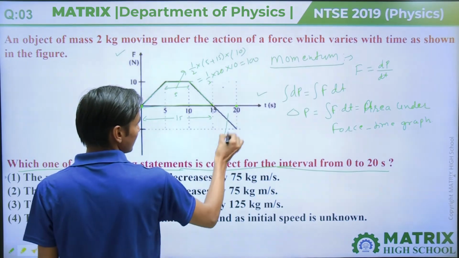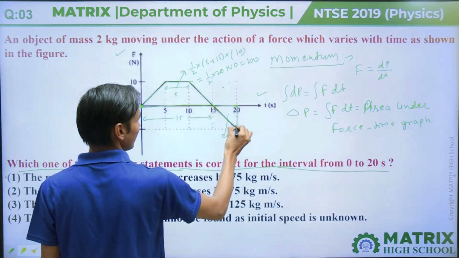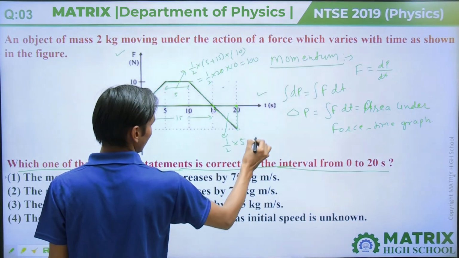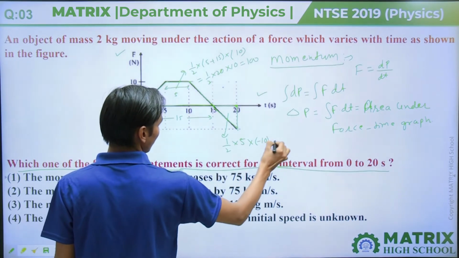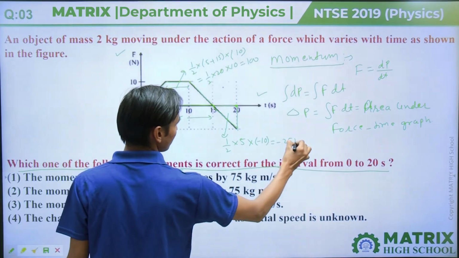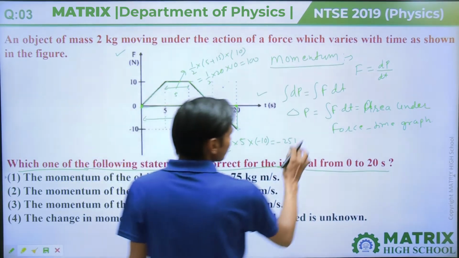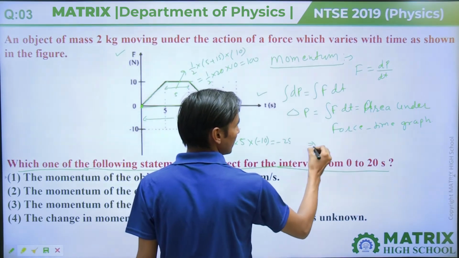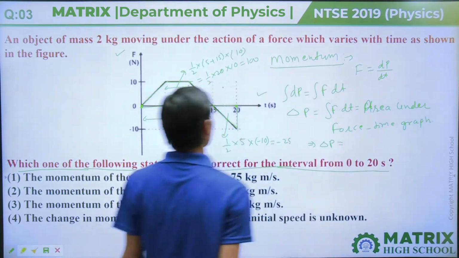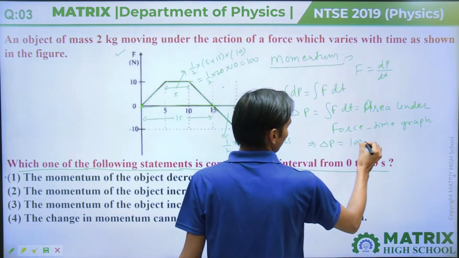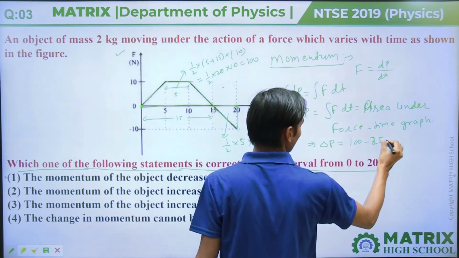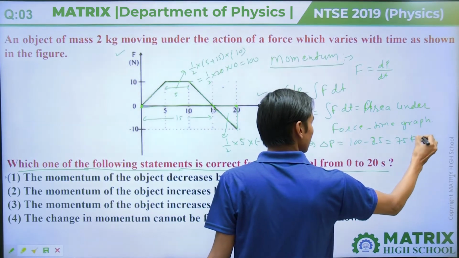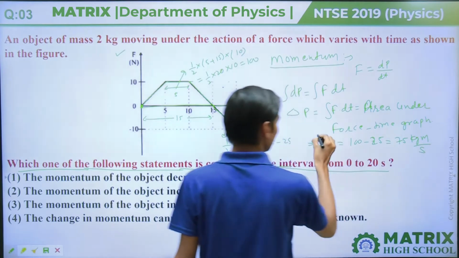And this is the area of a triangle, half into base 5 into height minus 10, so the area will come minus 25. Then to calculate delta P, we have to add the total area, 100 minus 25, that is equal to 75 kg meter per second, because it is momentum.